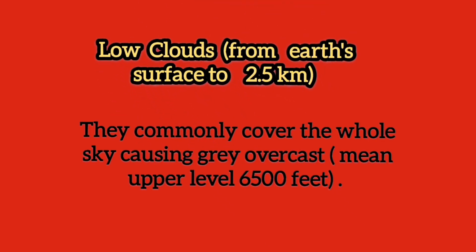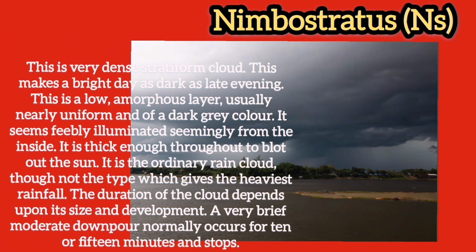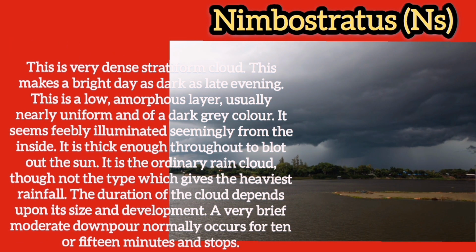Low clouds, from Earth's surface to 2.5 kilometers, mean upper level 6,500 feet. They commonly cover the whole sky causing grey overcast. Nimbostratus. This is very dense stratus. This makes a bright day as dark as late evening. This is a low, amorphous layer, usually nearly uniform and of a dark grey color. It seems feebly illuminated seemingly from the inside.